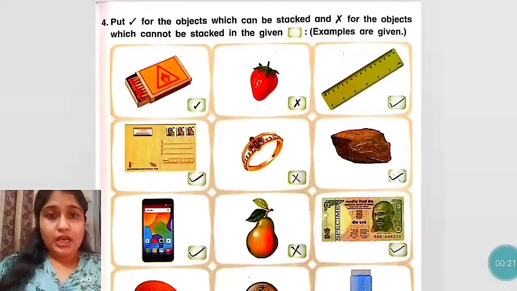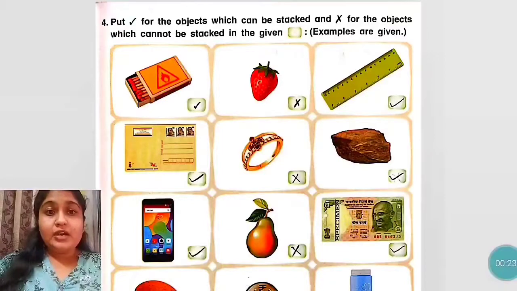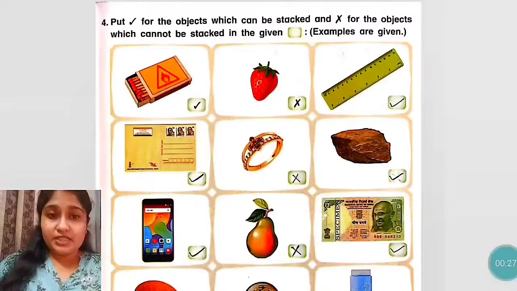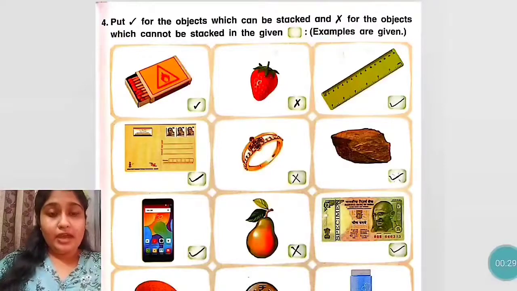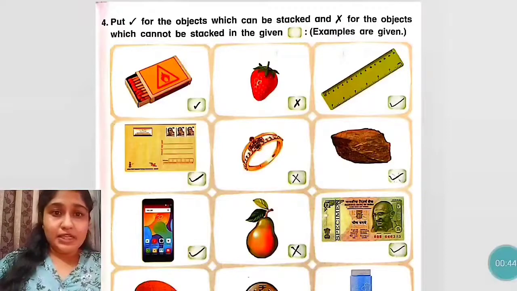So students, now in this exercise, different objects are given, है ना? Different objects given मतलब यहाँ उनके pictures दिए गए हैं. So we have to tick mark on the objects which can be stacked. Stacked means जिनका हम ढेर बना सकते हैं. And we have to put a cross on the objects which cannot be stacked. Okay, so first two examples are given to you.